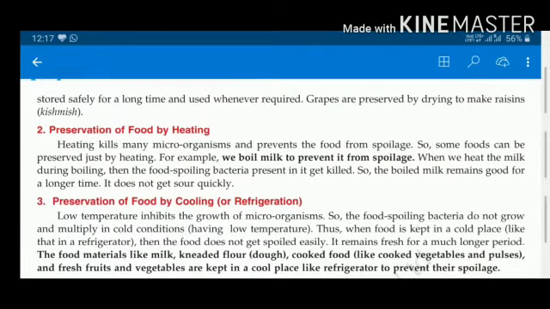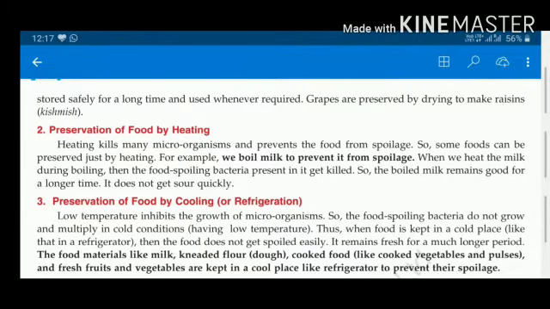Open the page 36. Preservation of food by heating. Heating kills many microorganisms and prevents the food from spoilage. So, some foods can be preserved just by heating.